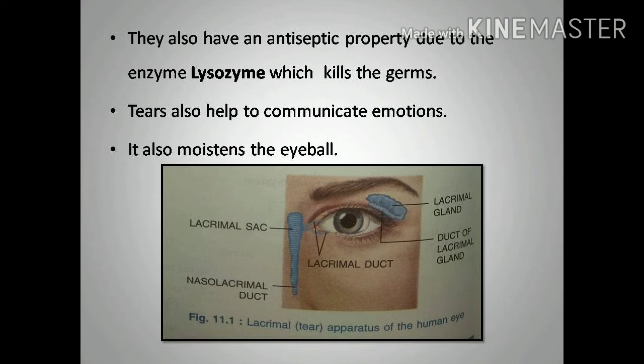So whatever the secretion or whatever the drops are there in the eye, it is also transferred to the nose as well as the throat region with the help of the nasolacrimal duct. In the diagram you can observe the lacrimal sac, which is connected to the nasolacrimal duct. So this is the tear gland.